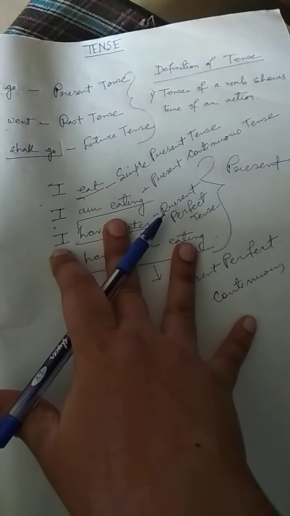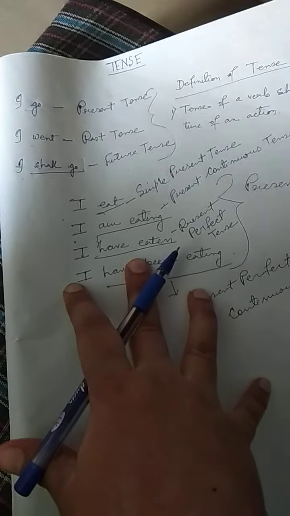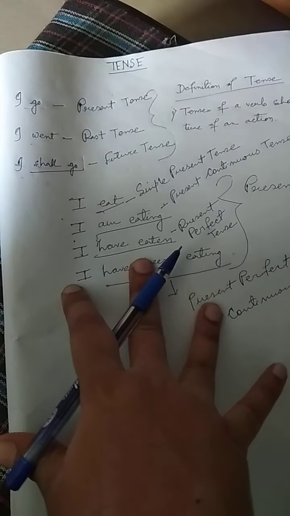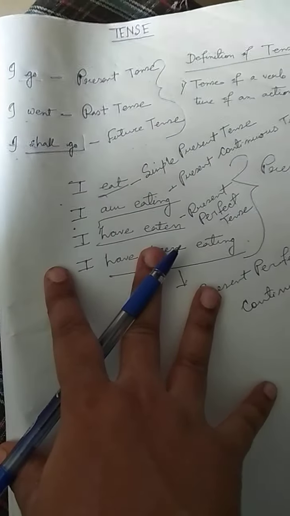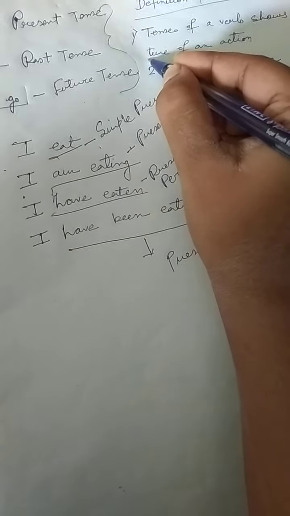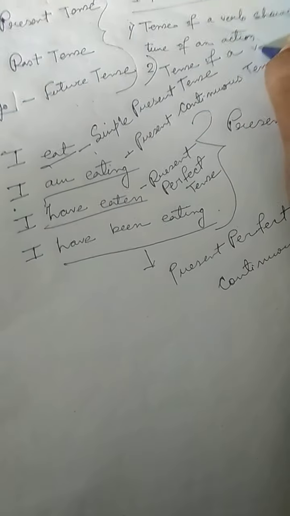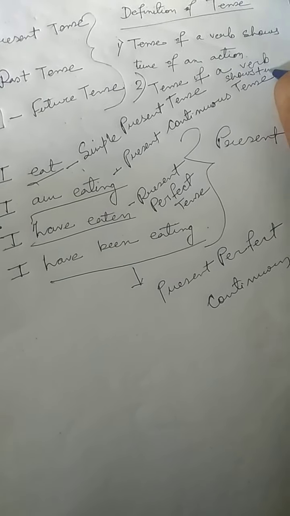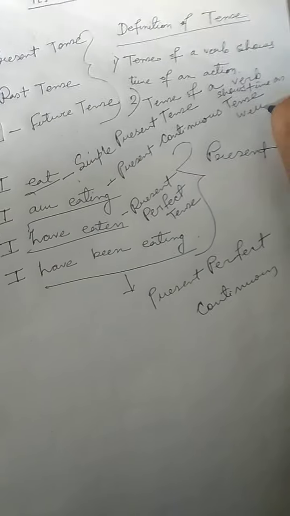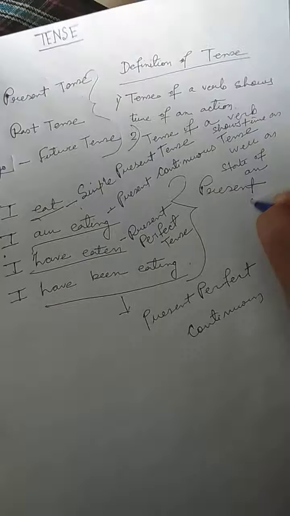In the second it is an action that is continuing, in the next an action that has already been finished at the time of speaking, and here an action that started some time ago and is still continuing. So tense also refers to the state of an action. So the real definition of tense would be: tense of a verb shows time as well as state of an action.